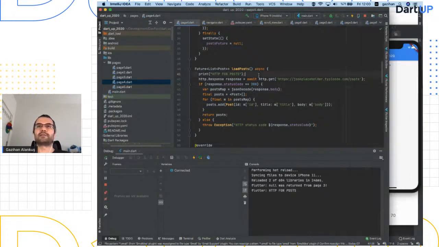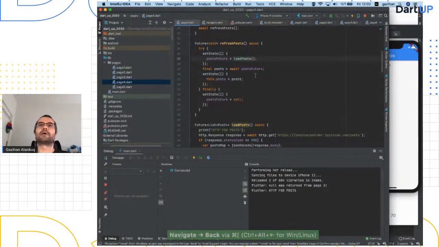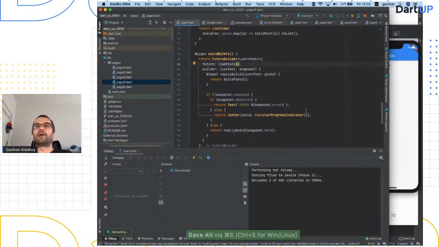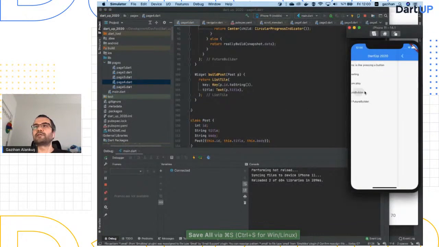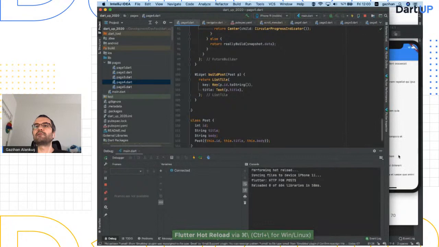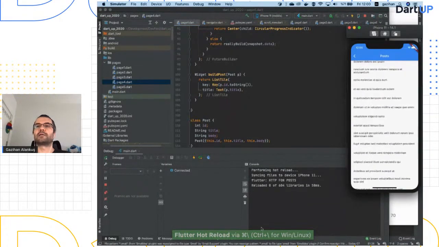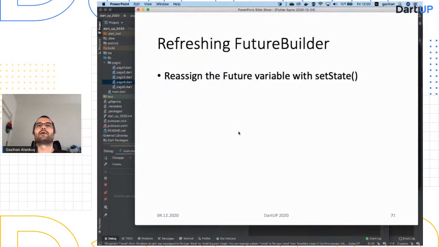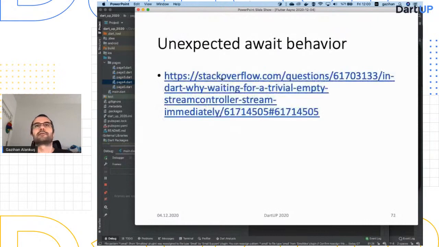But if I put that load posts over there instead of the post future, and if I have something that does a refresh, then as you can see, there are multiple ones, and every refresh, I get another request. There can be multiple if you have animations, etc. To refresh a FutureBuilder, you just reassign the future with setState.